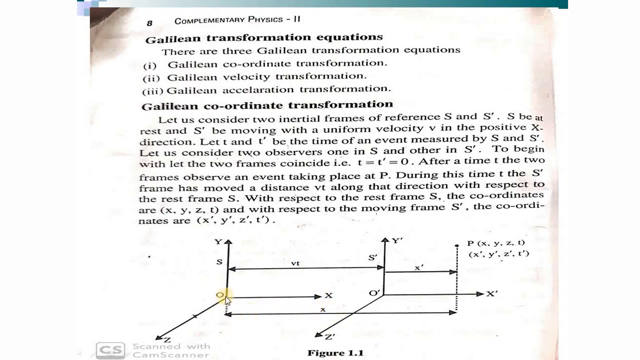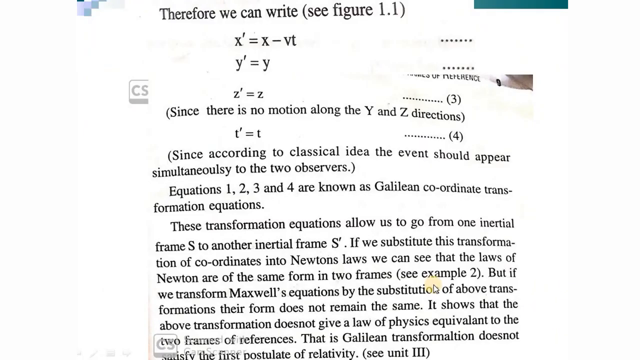By looking at this equation or this figure, I can say that X is the distance from the origin of the S coordinate system to the point where the event is taking place, that is the point P. So I can write X is equal to Vt, this distance, plus X prime, that is X is equal to Vt plus X prime. So from that I can get X prime is equal to X minus Vt.